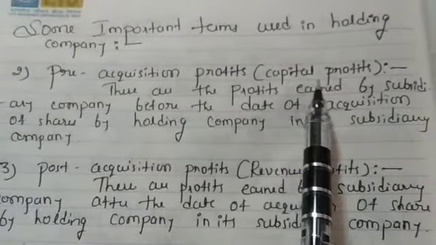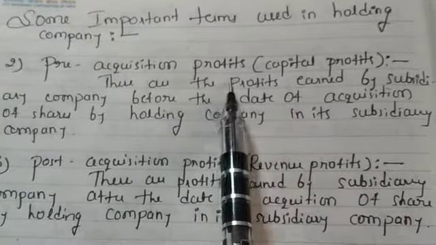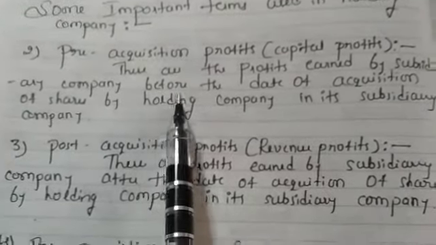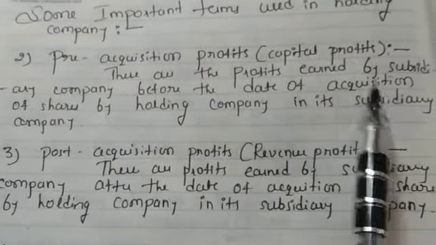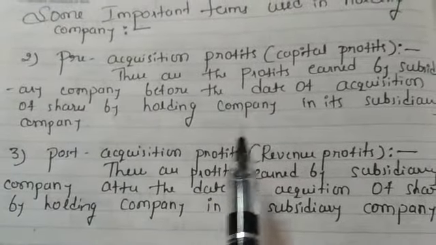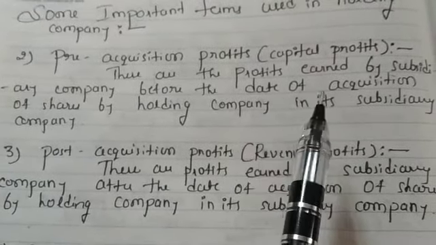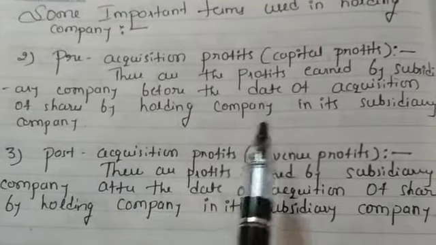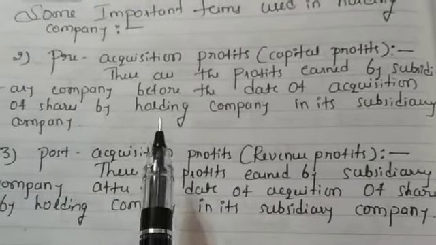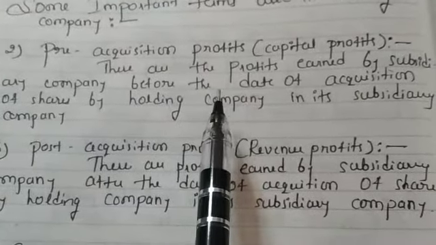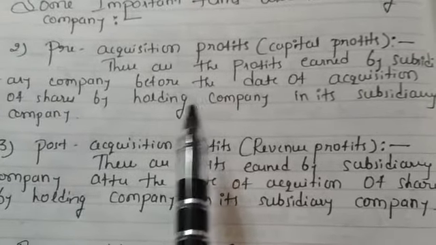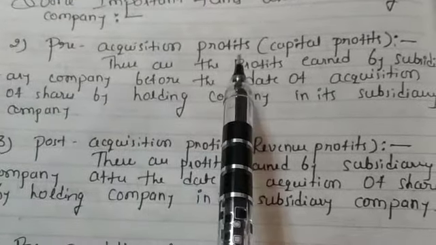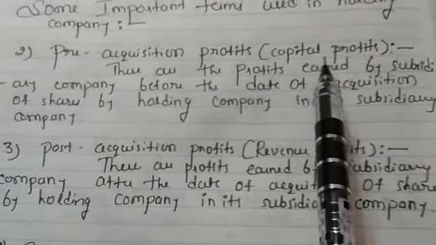It is treated as capital profits, pre-acquisition profits. These are the profits earned by the subsidiary company before the date of acquisition. It means whatever profits are earned by the subsidiary company before the time of acquisition of shares by the holding company in its subsidiary company. So pre-acquisition profits means, before acquisition by the holding company, whatever profits were earned by the subsidiary company are treated as pre-acquisition profits, and also known as capital profits.